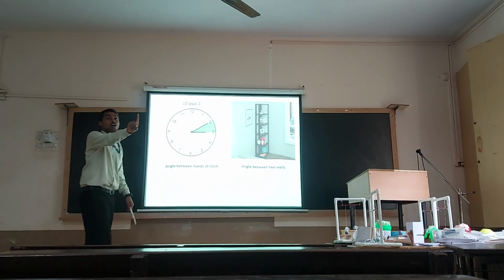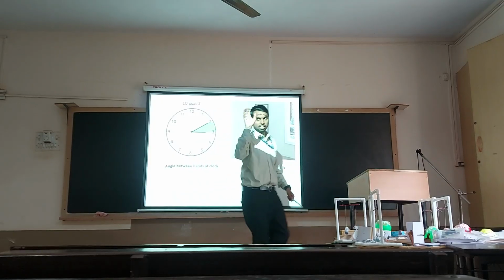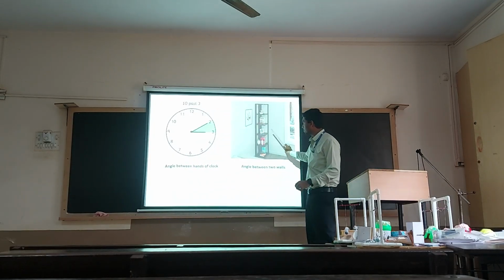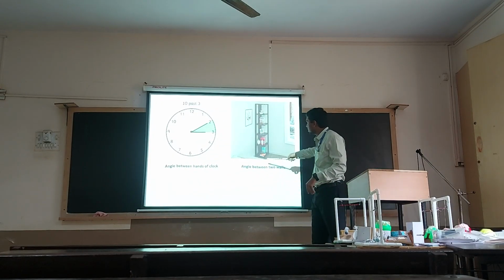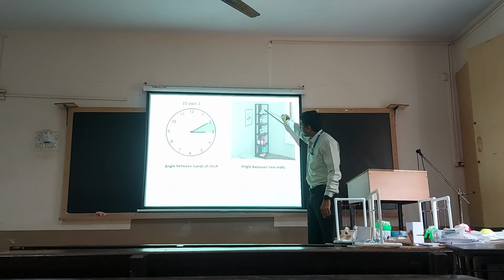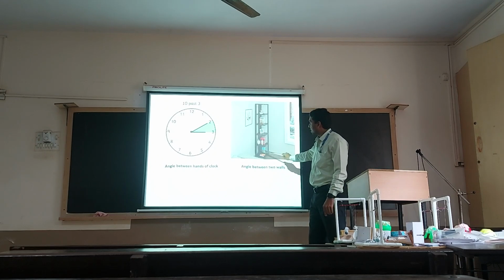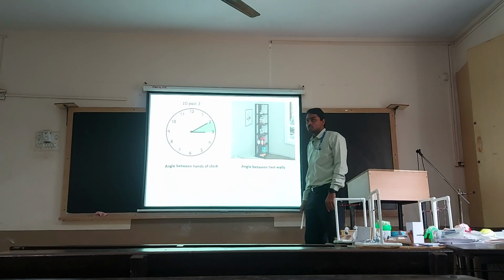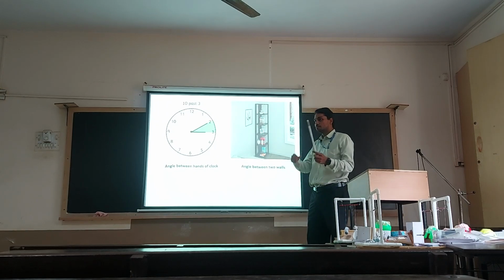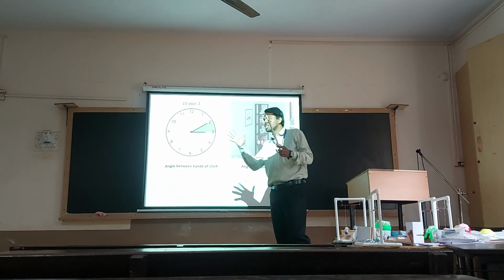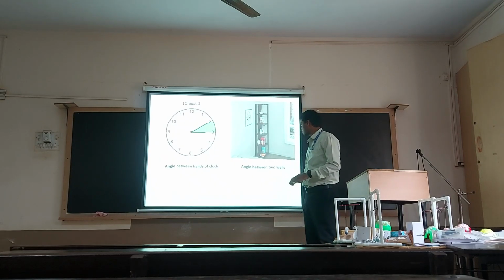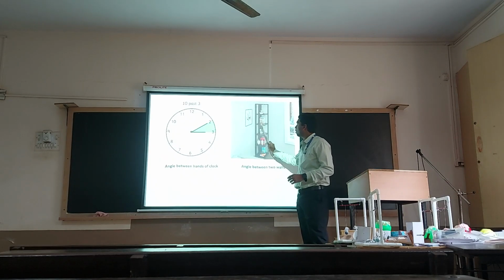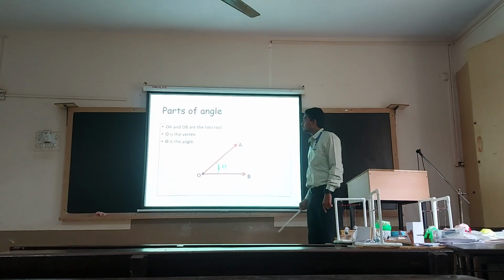I was talking about the corner table, right? The decorative items kept at the corner. So this is an example of that. People are placing these kinds of tables at the corner and putting books or various items so that it looks nice. Whenever someone comes to our house, it looks attractive and decorative. So this is an angle that is formed between the walls. This is one wall, this is the second wall. There is an angle formed between these two walls.